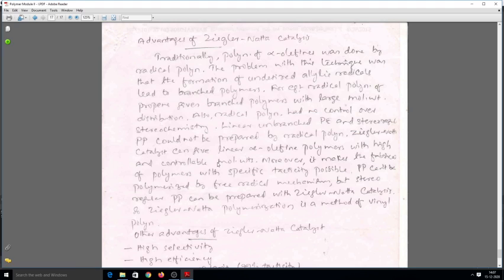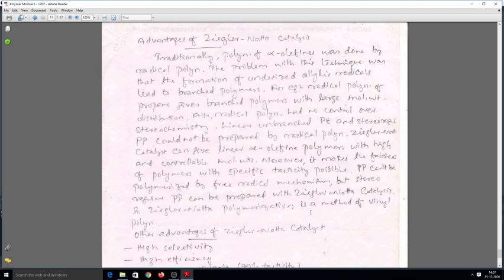Ziegler-Natta catalyst can give linear alpha olefin polymers with high and controllable molecular weight. Moreover, it makes the fabrication of polymers with a specific tacticity possible. That's what we have already discussed. Polypropylene, PP, cannot be polymerized by a free radical mechanism, but stereoregular polypropylene can be prepared with Ziegler-Natta catalysis.